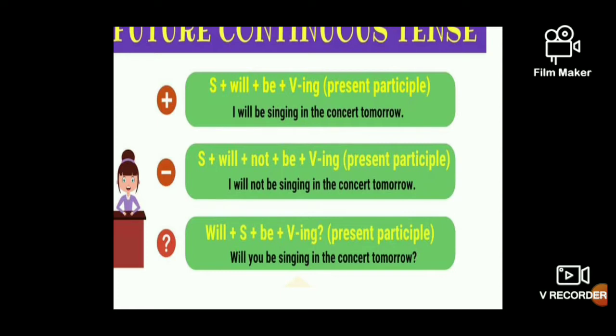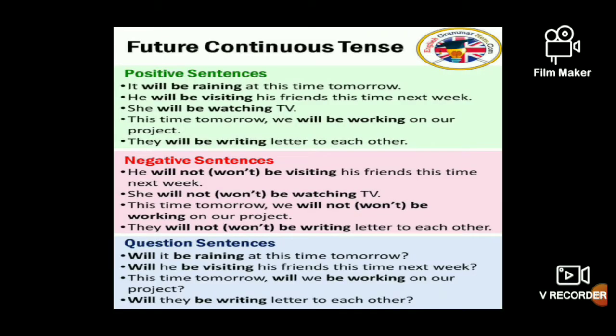And for the question format, will plus subject plus be plus verb plus ing. Will you be singing in the concert tomorrow? So, my dear friends and students, here you are using the signal word as tomorrow. Will plus be, you are taking that as the verb format here. Sing plus ing, you're taking that for the main verb. Okay, and we'll move on to the next one, my dear students and my dear friends.